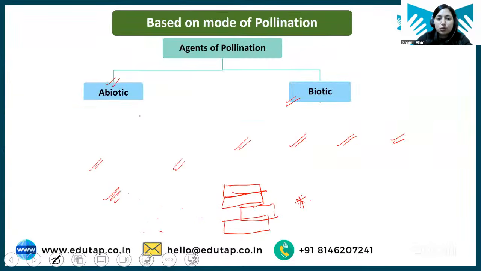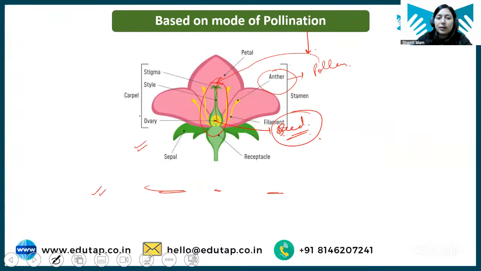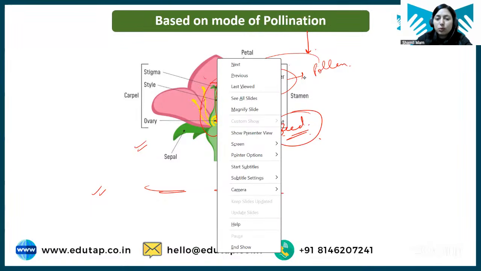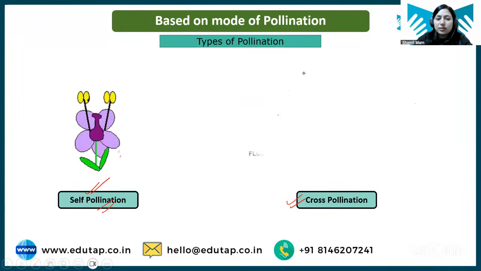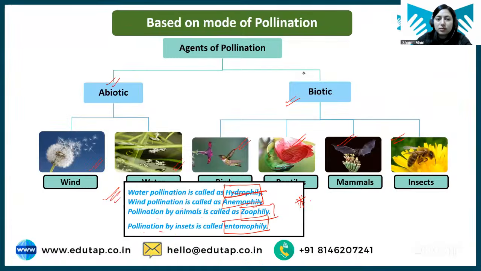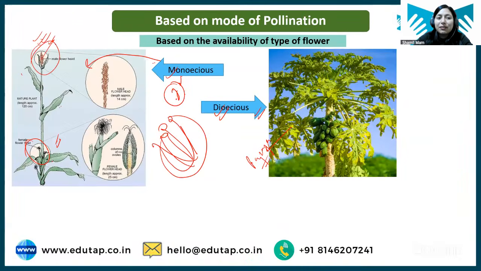The picture shown here was of a hermaphrodite flower. You can see the male part is there and the female part is also there. In monoecious, we have a separate male flower and a separate female flower.